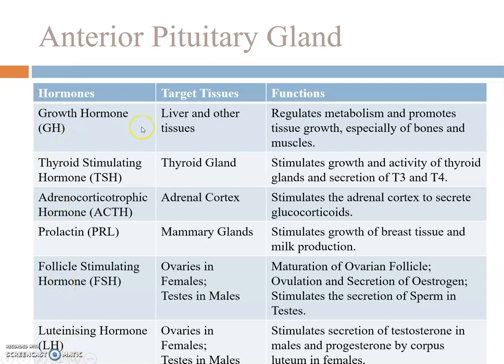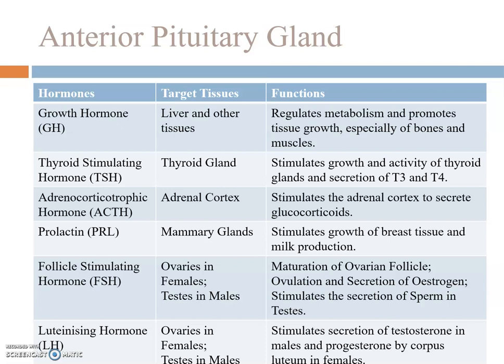Growth hormone acts on liver and various tissues which regulates metabolism and promotes the growth of various tissues. Thyroid stimulating hormone acts on thyroid gland which stimulates the activity of thyroid gland and secretes the T3 and T4 hormones respectively.